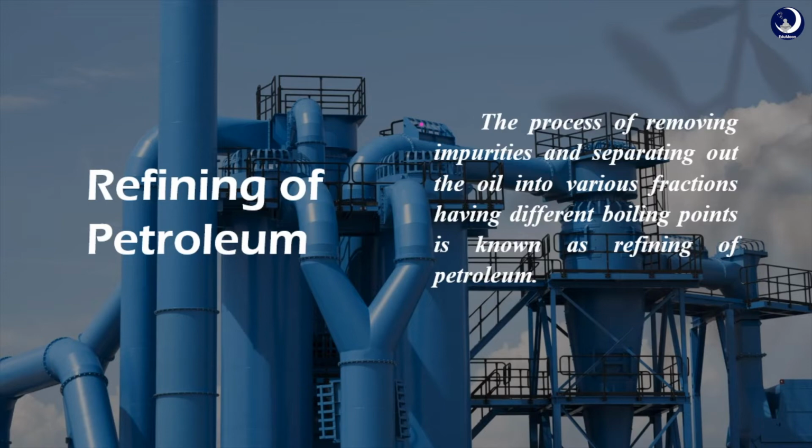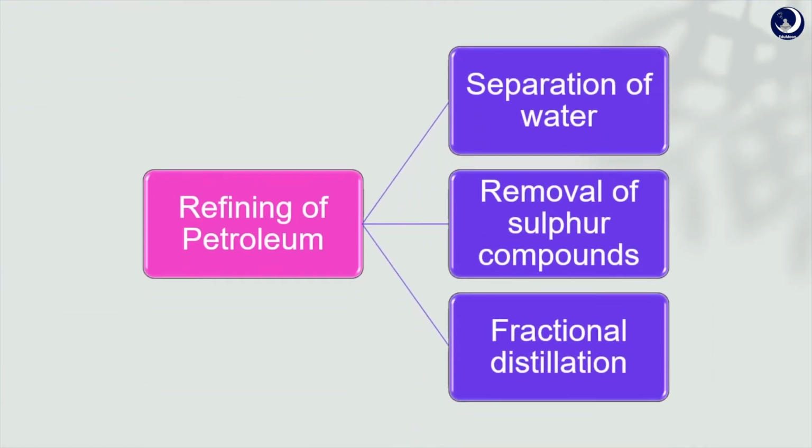Refining consists of various stages, but three are the main stages. The first is separation of water, the second is removal of harmful sulfur compounds, and the third is fractional distillation.